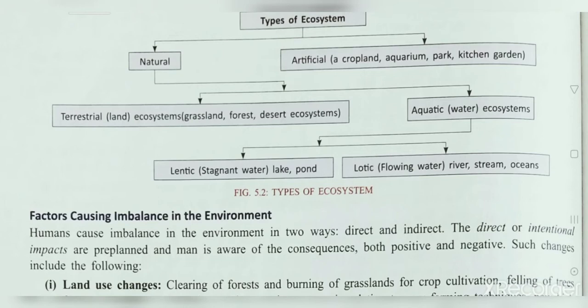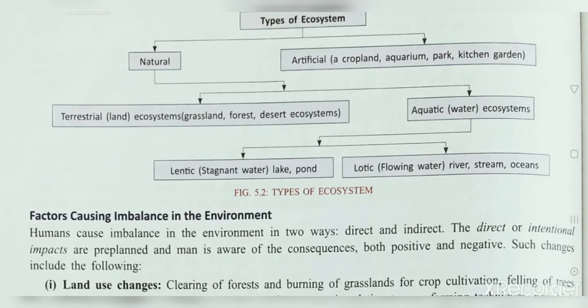The first point we have is land use changes. Clearing of forest and burning of grasslands for crop cultivation, felling of trees yielding seeds, use of weedicides, pesticides, fertilizer, irrigational facilities, etc., come under land use changes, right? They come under both direct and indirect, but I think it is a direct imbalancing of the environment, right?